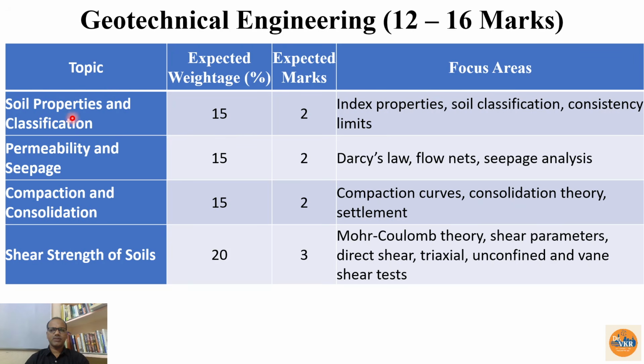The first one is soil properties and classification. The expected weightage is 15%, so the expected marks is 2 marks. The topics we can get questions from are index properties, soil classification, consistency limits. Mostly we will get the numerical problem. Sometimes if they want to give 3 marks from this topic, then we may have a 1 mark theory question also. This theory bit may be from soil formation, weathering of rocks or transportation agents.